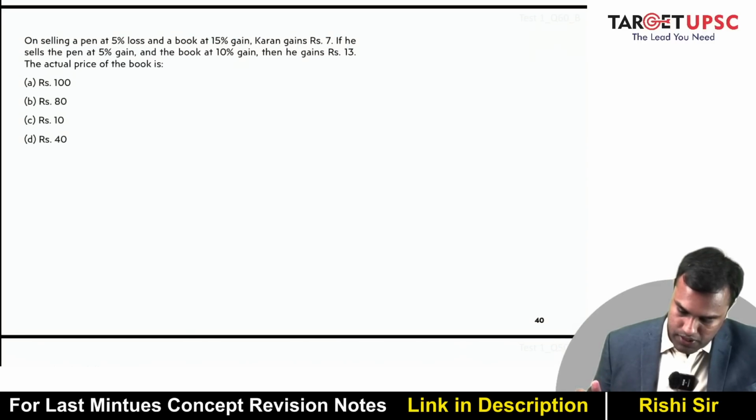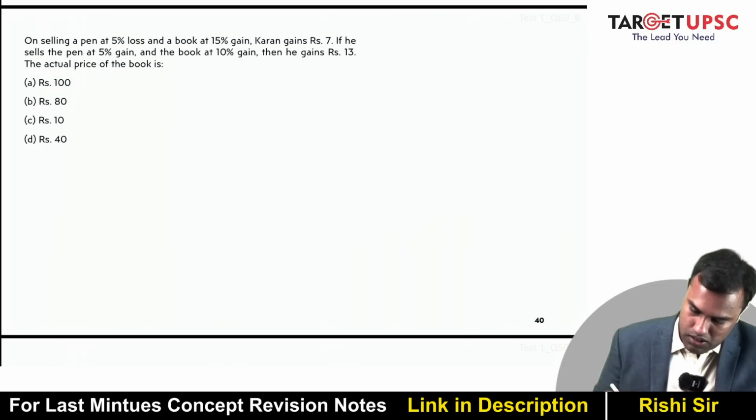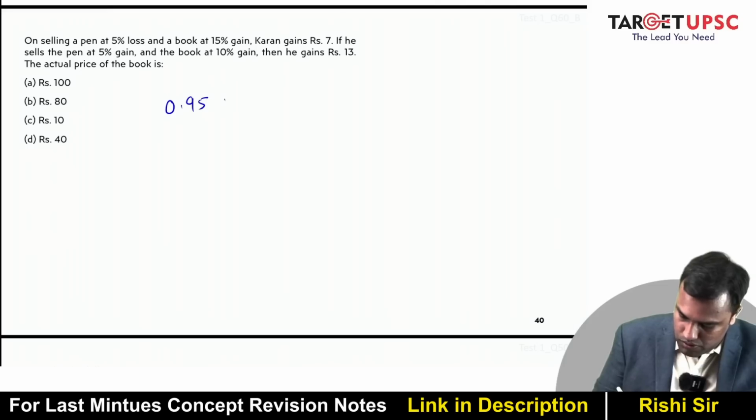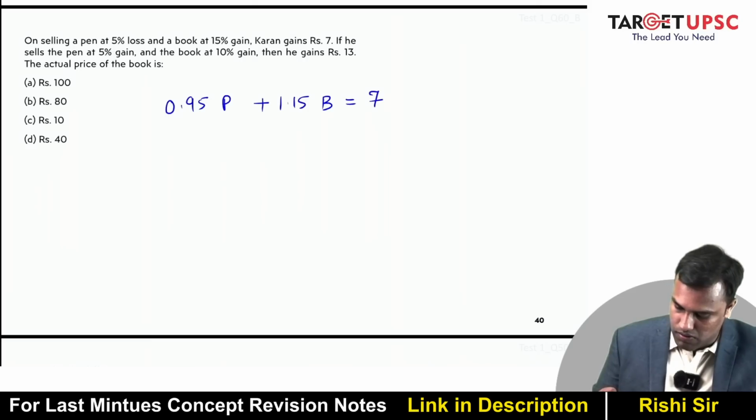On selling a pen at 5% loss and a book at 15% gain, Karan gains rupees 7. If he sells the pen at 5% gain and book at 10% gain, then he gains rupees 13. The actual price of the book is? On selling a pen at 5% loss, so 0.95 of cost price of pen and 1.15 on a cost price of book, he is earning 7.